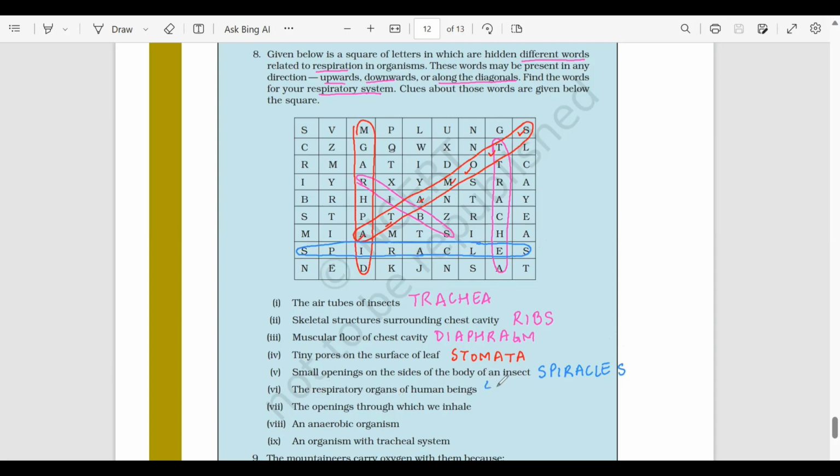So that is lungs. Here we have lungs. Let's move on. The opening through which we inhale, this is called as nostrils. So nostrils, let's find nostrils. Here it is.